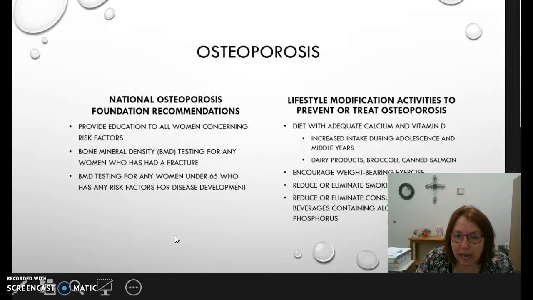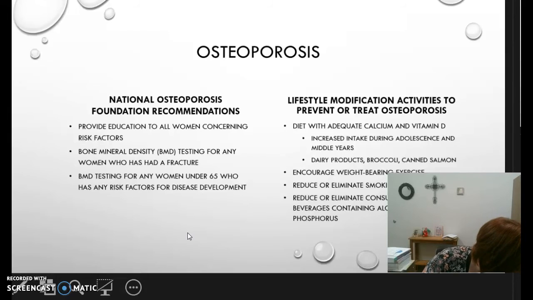Diet is key. Adequate calcium and vitamin D. You'll see calcium chews and different things like that for people to take. Need to increase the intake of that during adolescence and in the middle years. So get them to drink milk. Where do we get vitamin C from, or vitamin D? I'm sorry. Calcium from. You can get it from dairy products, broccoli, canned salmon. And in your book, it talks more specifically about what and where you can get vitamin D from as far as your diet, and it's in there on your pages in ATI, so you can look at that.